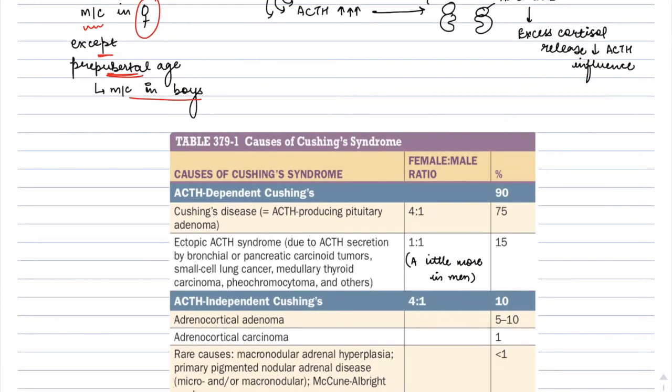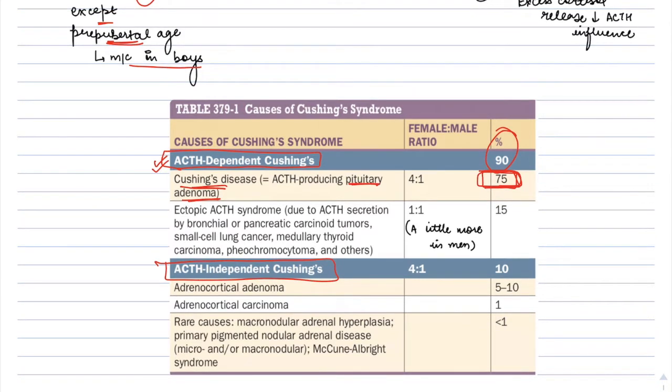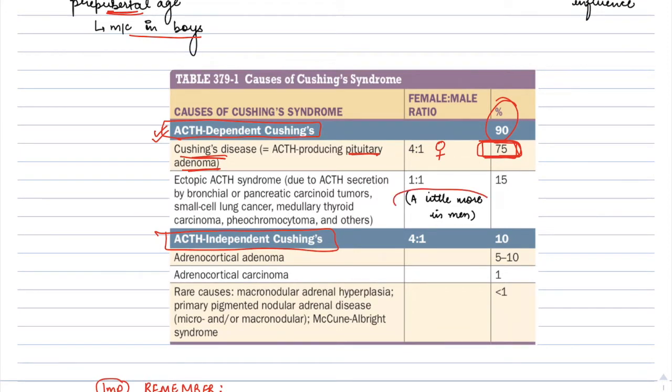Just revising the table from Harrison. 90% of the cases are ACTH dependent, and out of that 90%, 75% are Cushing's disease, that is the pituitary corticotrope adenoma producing excess ACTH. As already discussed, it is more common in females, except in the pre-pubertal age, where it is more common in boys. By contrast, ectopic ACTH is a little more common in men.